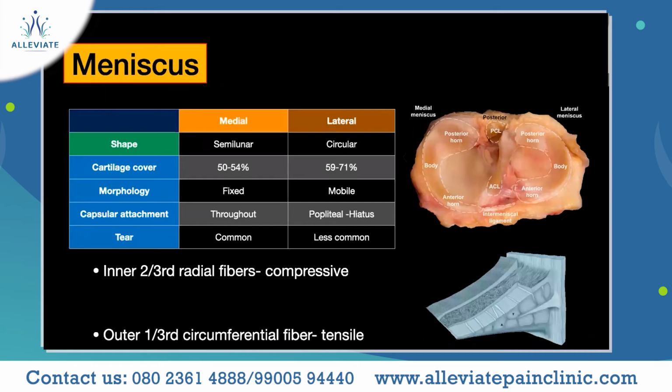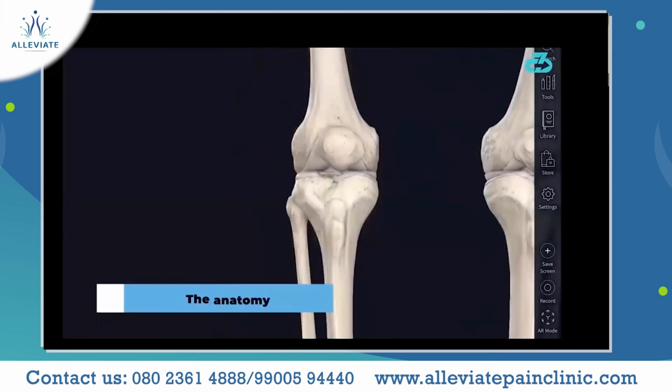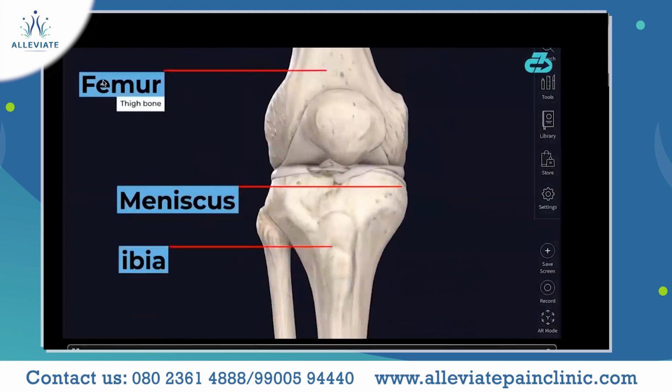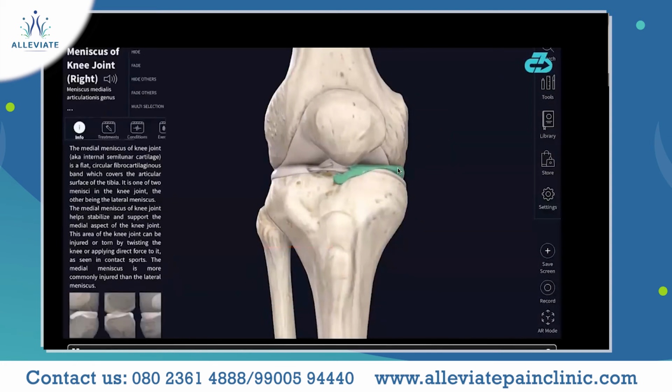So yeah, the next structure is the meniscus. The meniscus is one of the most important structures in the knee. There are two menisci in our knee joint, the medial meniscus and the lateral meniscus. In this video, you can see the two menisci are present between the femur and tibia. This is the medial meniscus and this is the lateral meniscus. Both are C shaped.